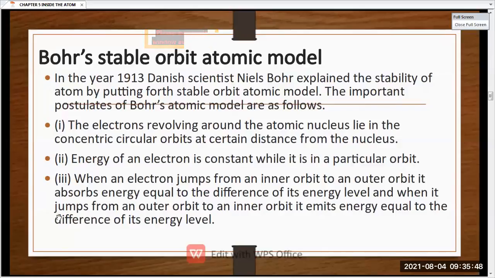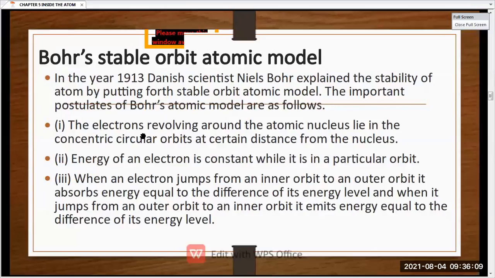And the other thing is that he was able to give answers to all the questions, and that is why this was the final atomic model, which was worldwide accepted, because it is giving all the answers. So let us see what is the Bohr's atomic model.